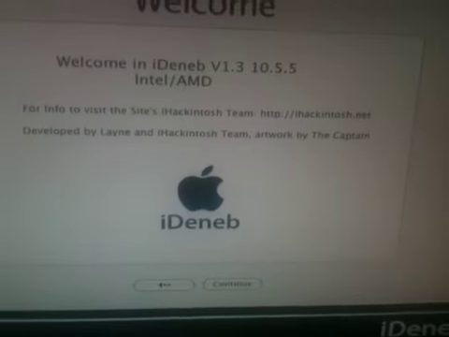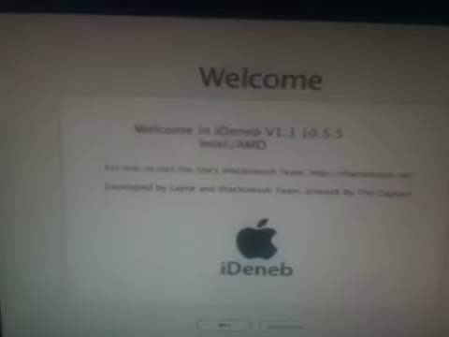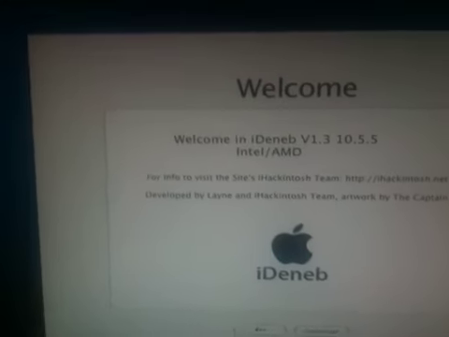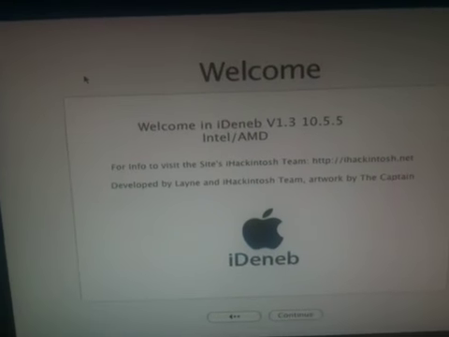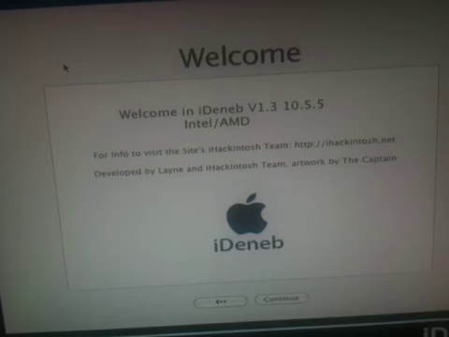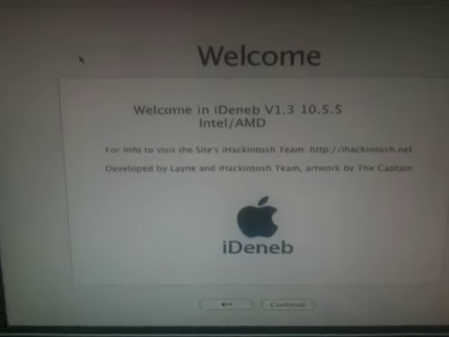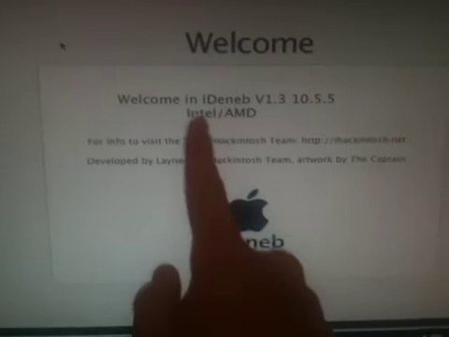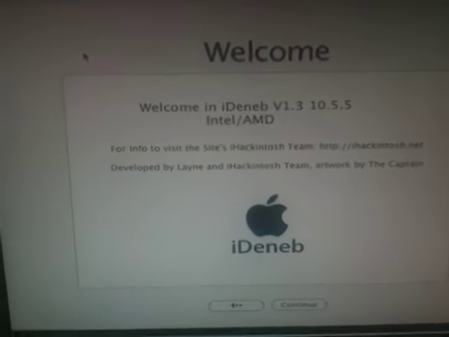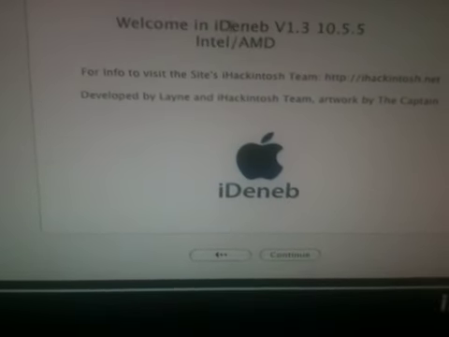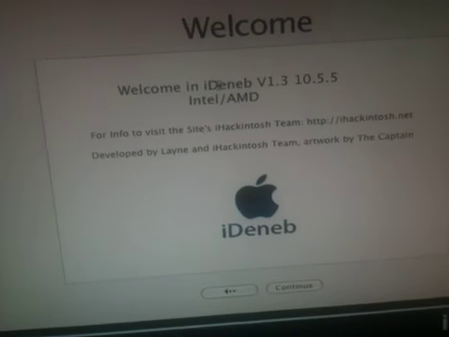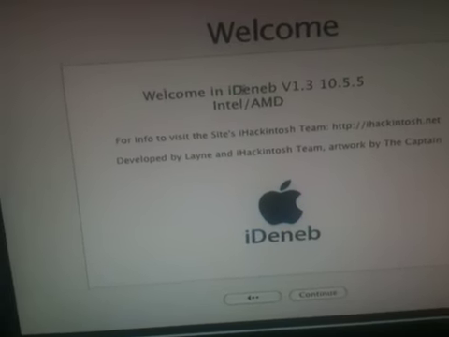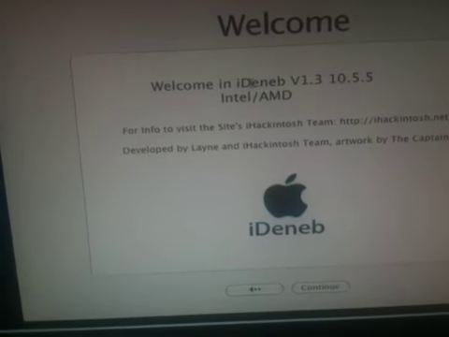I have a problem, and I'm hoping some of y'all can help me. What I'm basically trying to do is install this Ideneb, which is a Hackintosh, Mac OS X on my PC. And I heard that it's supposed to be able to work for Intel and AMD processors. So see, I have an AMD processor, 2 gigabytes of RAM, like a 230 gigabyte hard drive, and a NVIDIA graphics card.